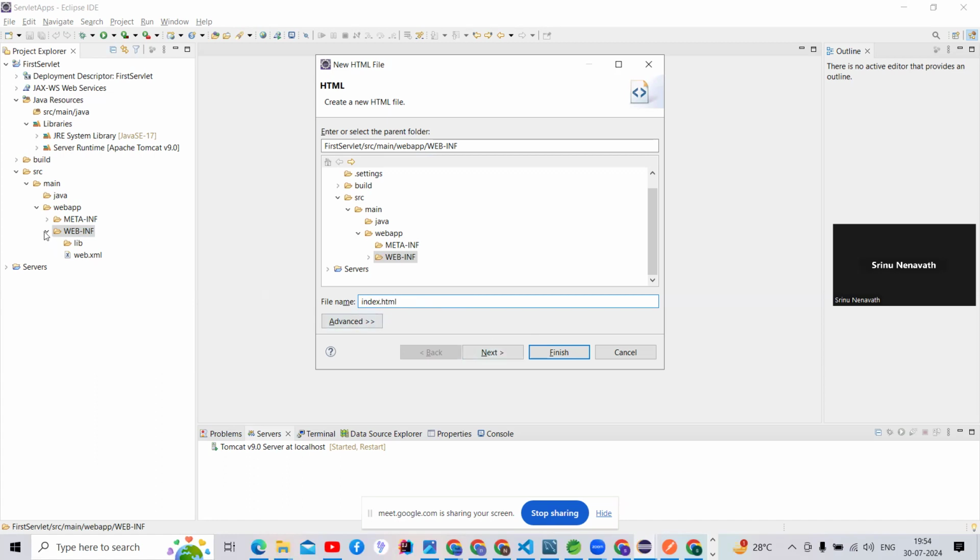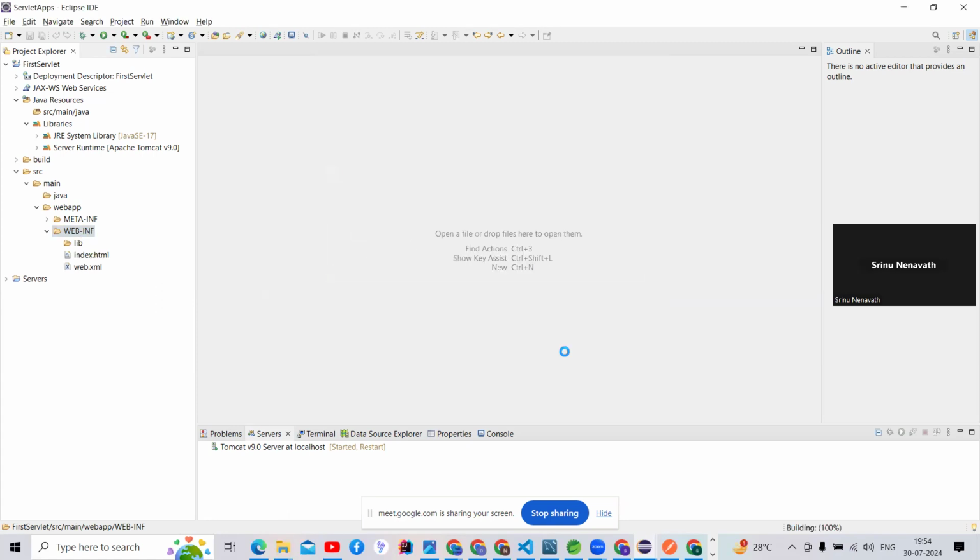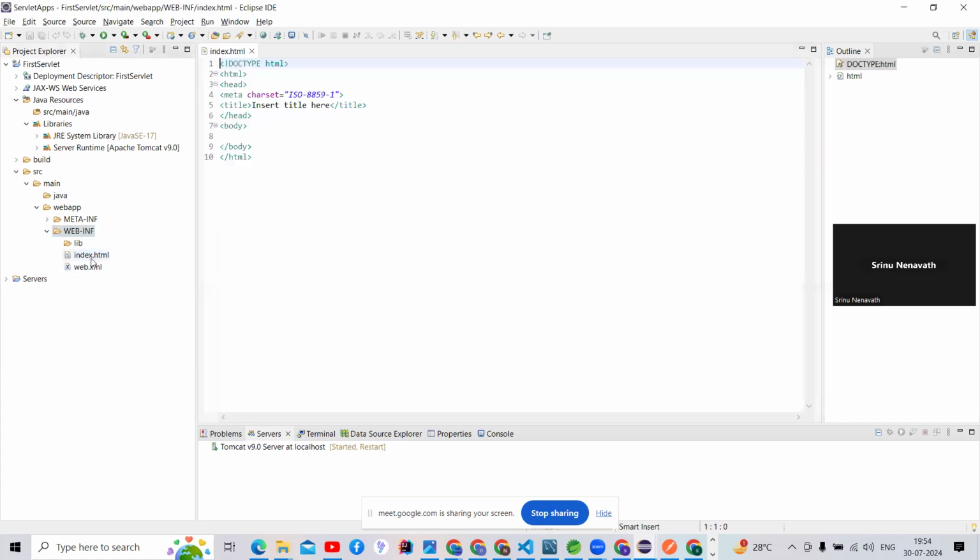I'm going to create the index.html page inside the WEB-INF folder. Click on Finish. See here, guys, the index.html page is created. This is the index HTML page, guys.